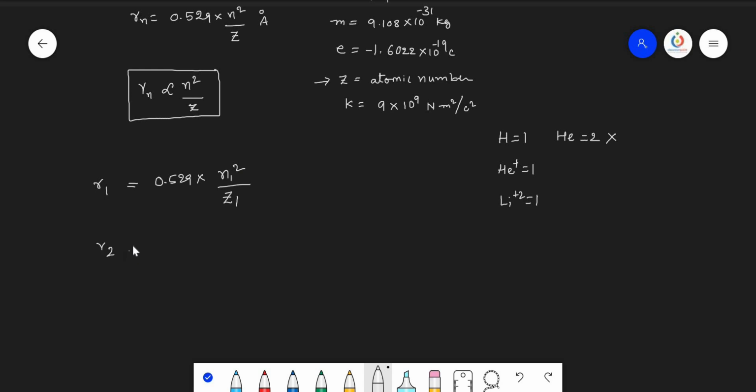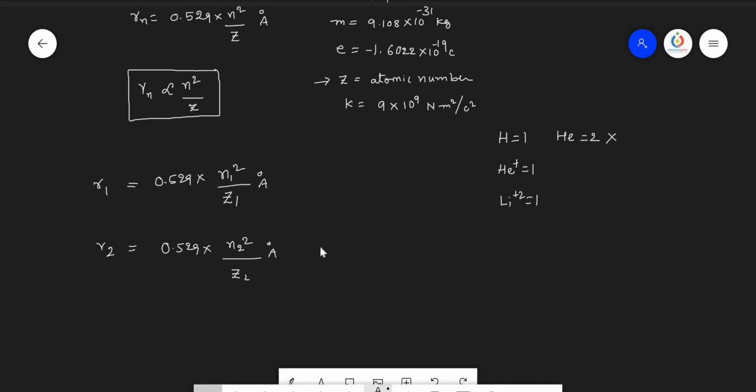Similarly, for the second atom, I take the radius as R2, which is 0.529 into n2 square divided by z2, in angstroms.